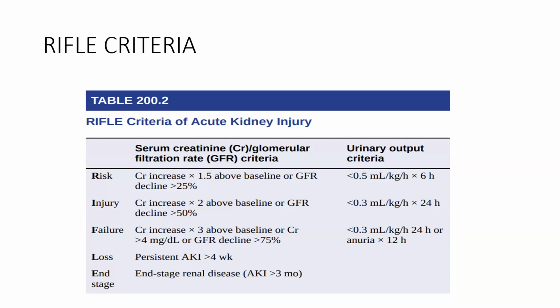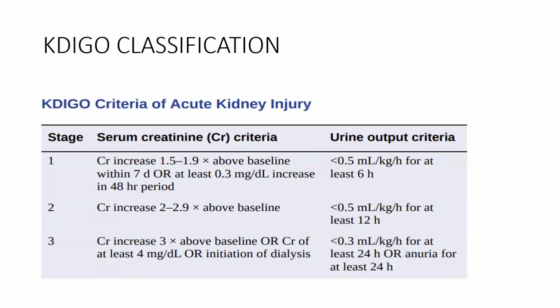Stage 1 is 0.5 to 1.9 times above baseline within 7 days, or at least 0.3 mg per dl increase in a 48-hour period, and urine output criteria less than 0.5 ml per kg per hour for at least 6 hours. Stage 2 is increase in creatinine 2 to 2.9 times above baseline, and the urine output criteria less than 0.5 ml per kg per hour for at least 12 hours.